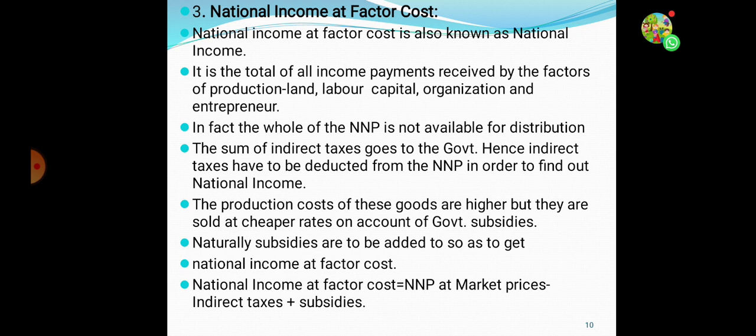You know subsidies, different types of subsidies. So national income at factor cost is calculated. The formula is NNP at market price, whatever the net national product is, you can minus indirect taxes plus subsidies from these NNPs. Then you can estimate national income at factor cost.